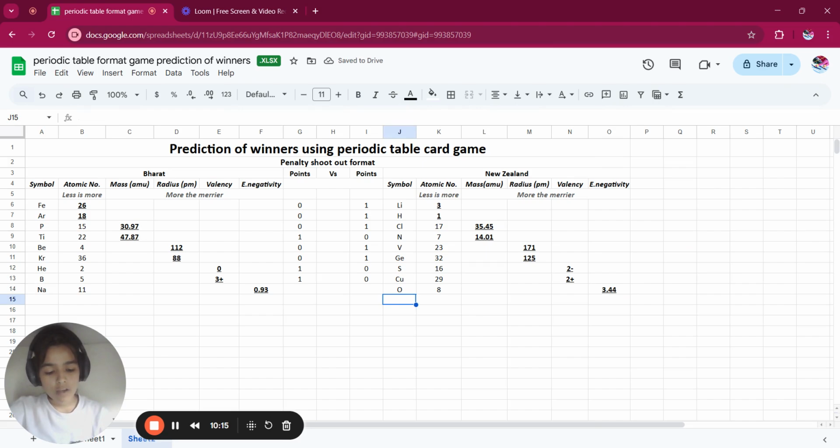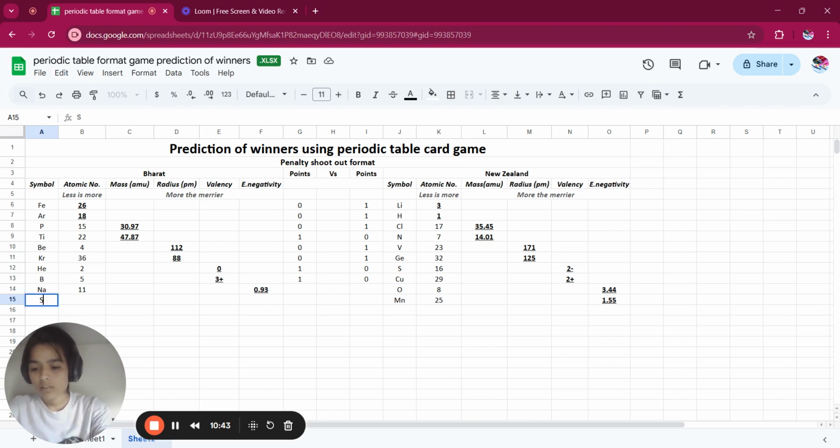Manganese 25, 1.55. And for Bharat, it's selenium 34, 2.55.